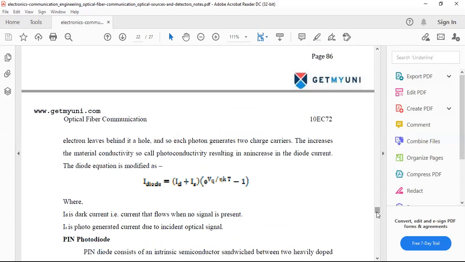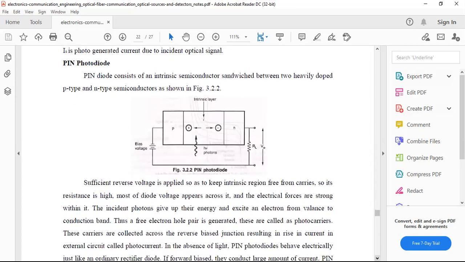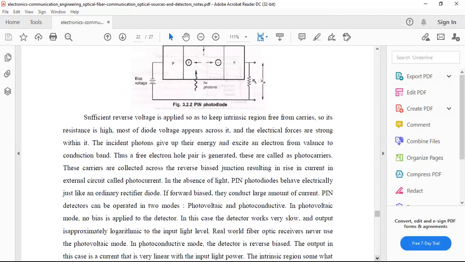This PIN diode is constructed from the origin of the PN junction diode, additionally adding an intrinsic layer. While adding the intrinsic layer, whether the diode is in forward bias or reverse bias, the electron-hole pair recombination will be changed.